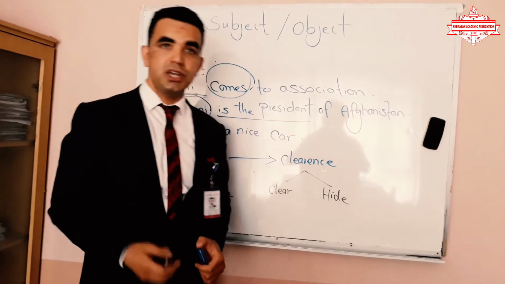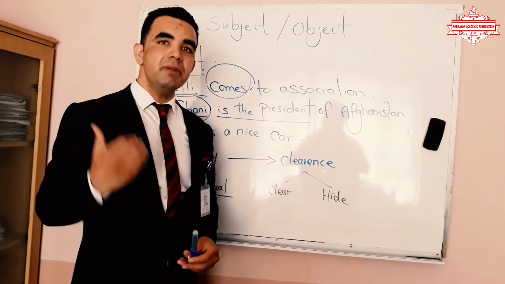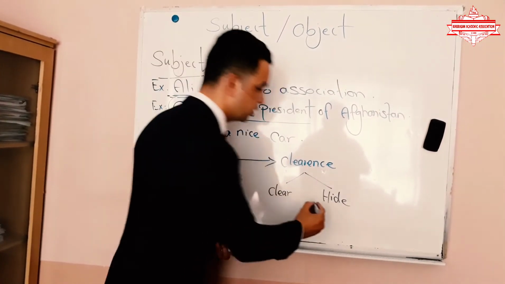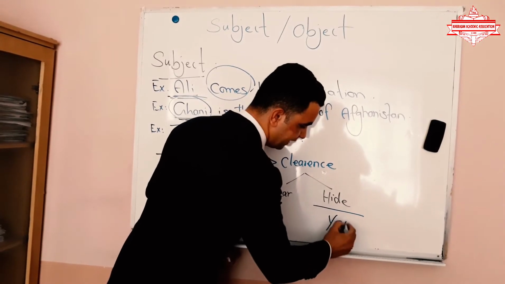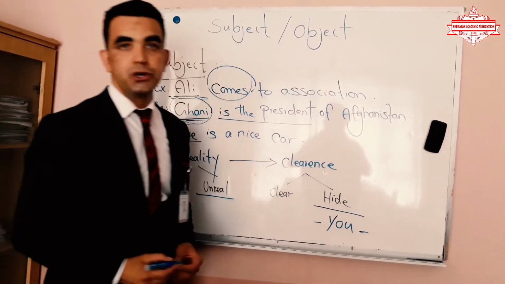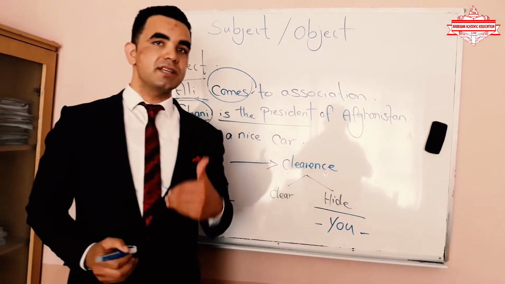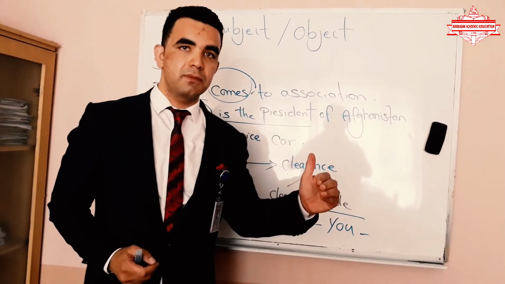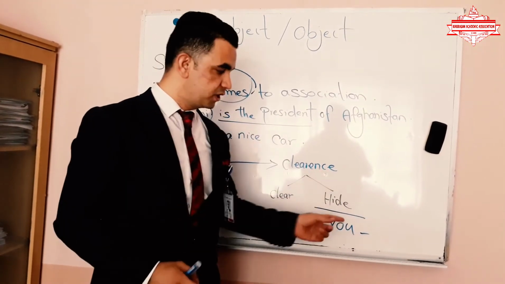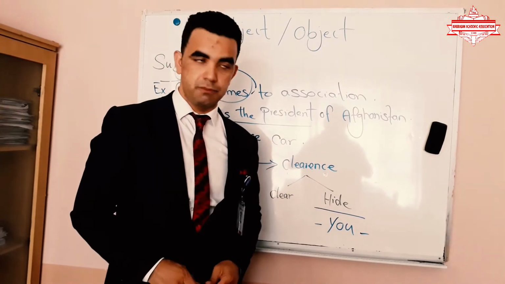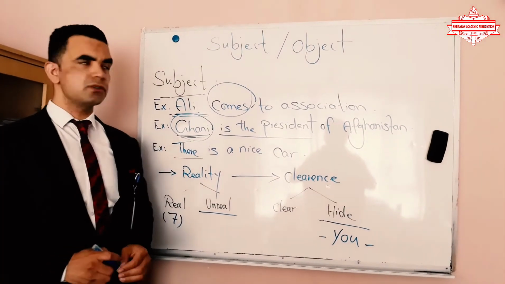But hidden subject, most of the time in imperative sentences, we have hidden subject. The only hidden subject in English is the word you. For example, bring me a glass of water. Who should bring a glass of water? You, which is called a hidden subject. I wish you've gotten some points about the subject.